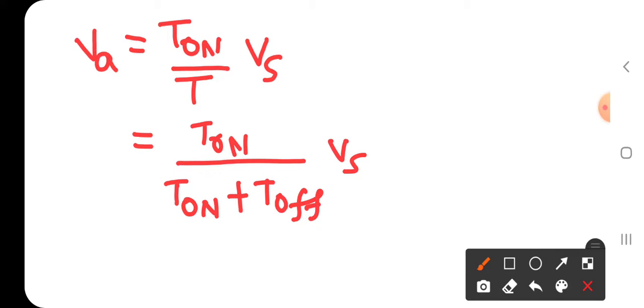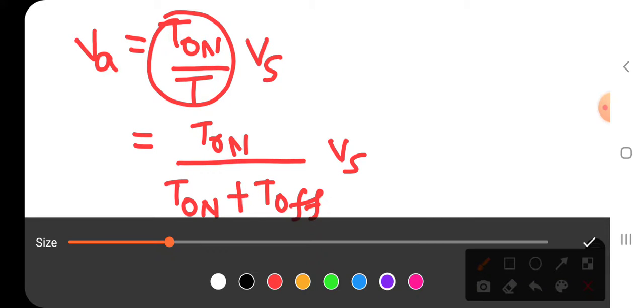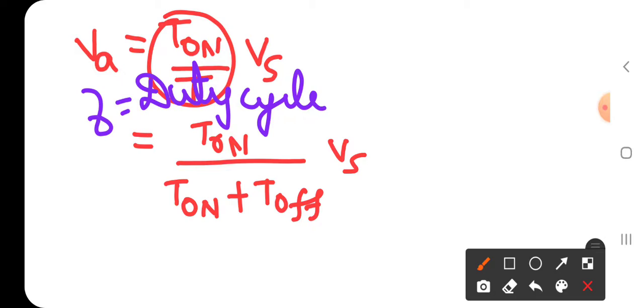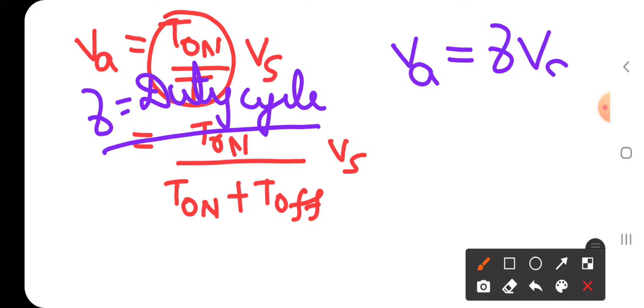This T on by T is also called gamma, which is the duty ratio or duty cycle. So finally I can write Va is equal to gamma into Vs.